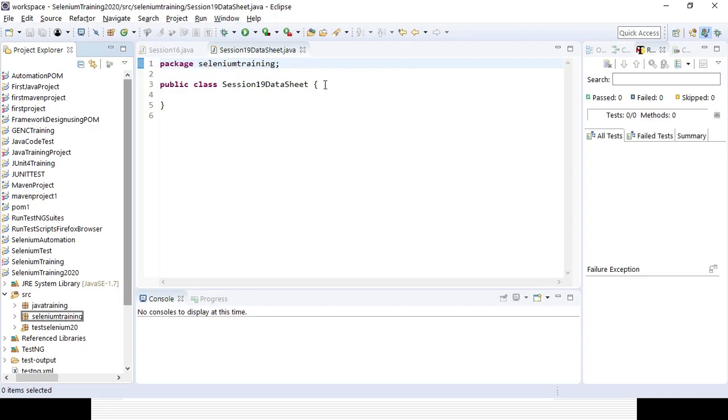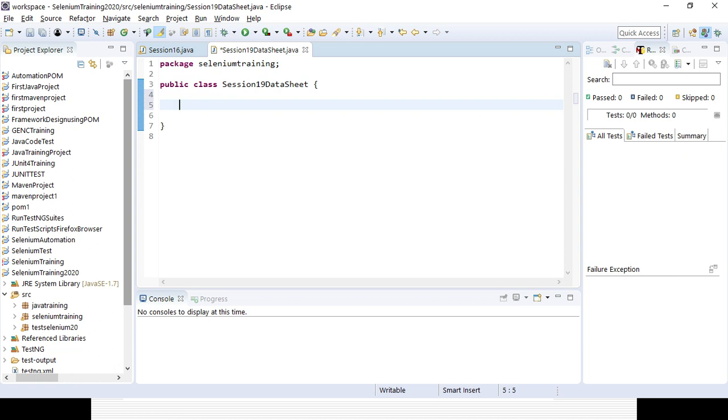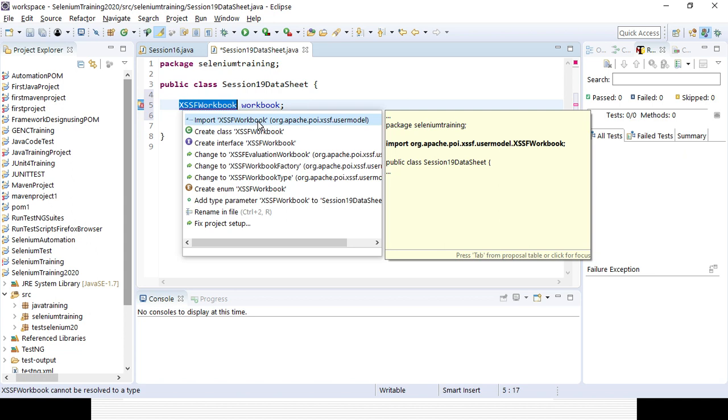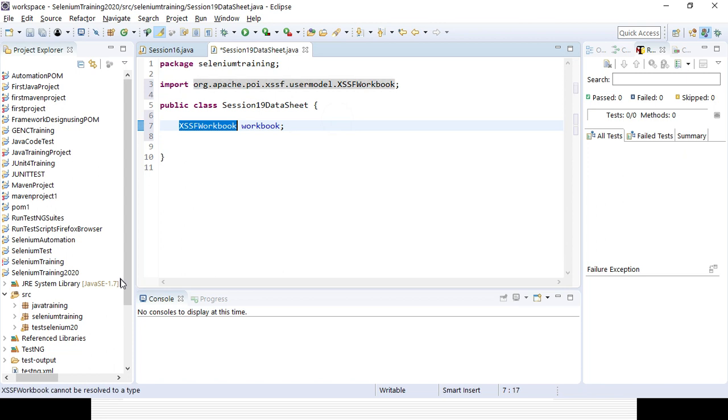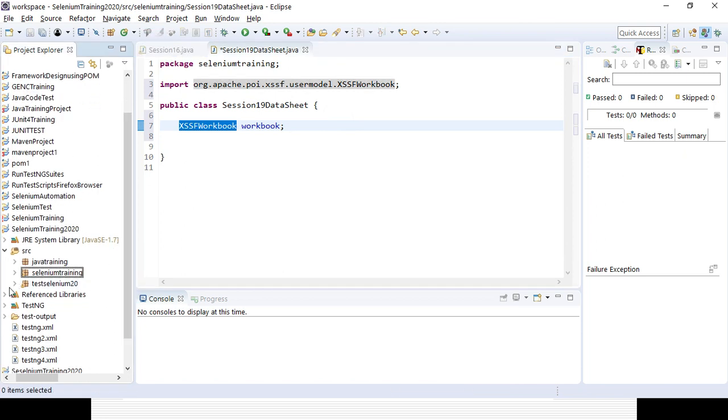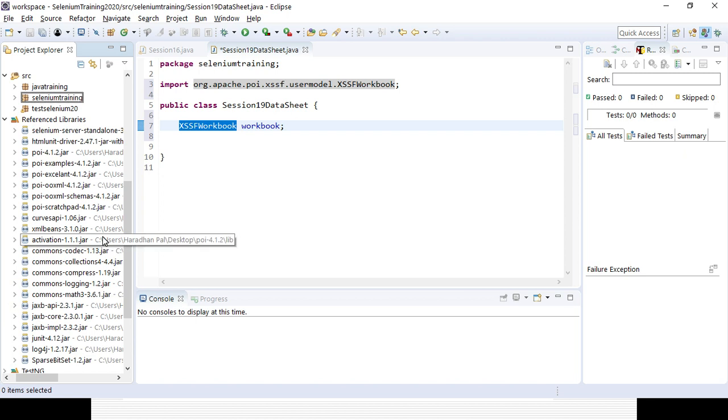Okay, so I will be using XSSFWorkbook, and I am giving a variable name, right, workbook. You can see some error message is coming, so we need to import it from org.apache.poi.xssf.usermodel. So here if you go to the reference library, you can find that OOXML, that is the jar file as part of Apache POI.